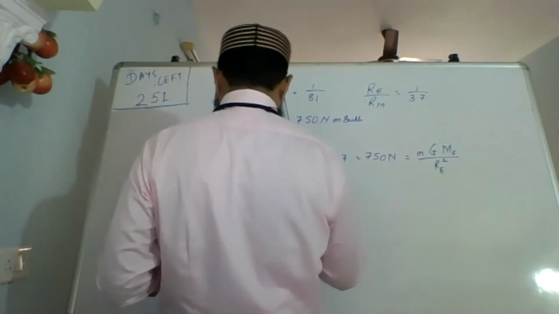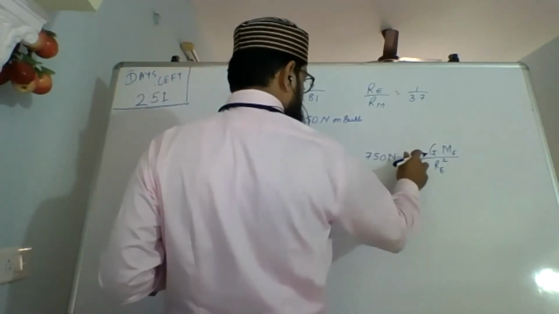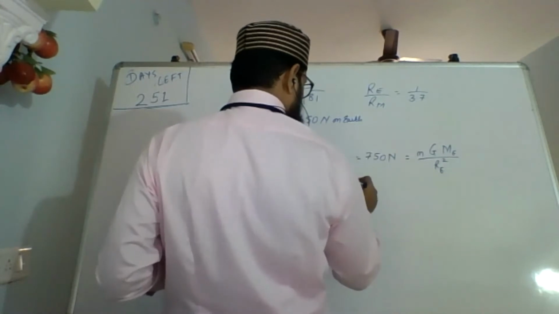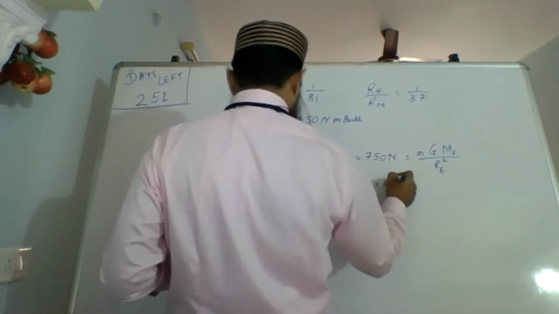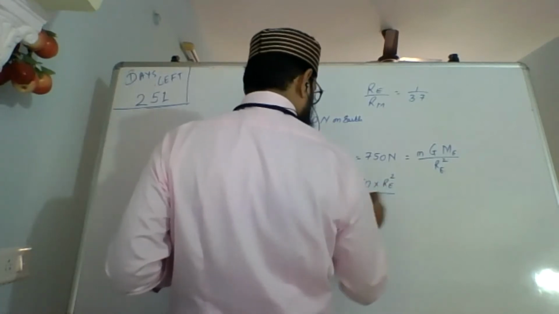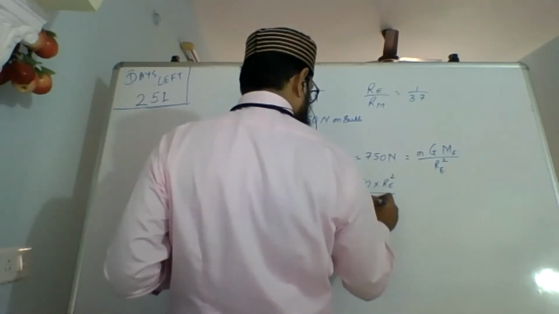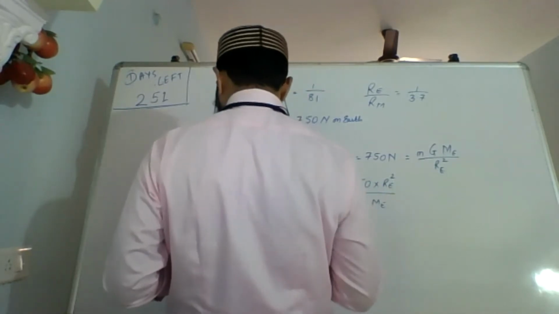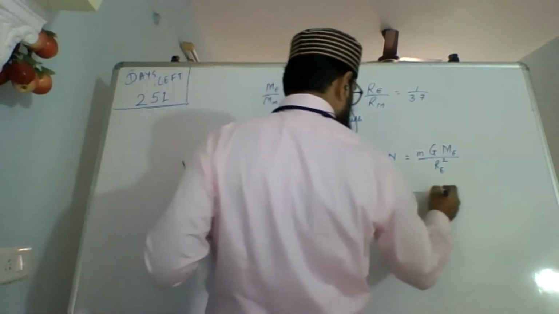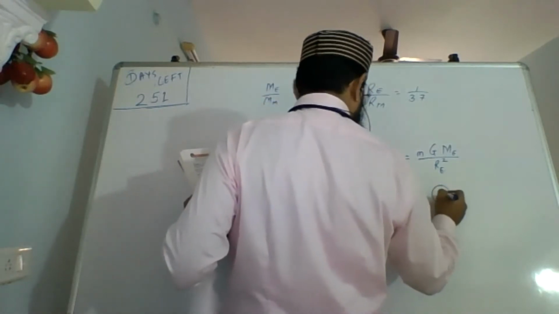Therefore m equals 750 into RE the whole square upon G into ME. This is equation number 1.